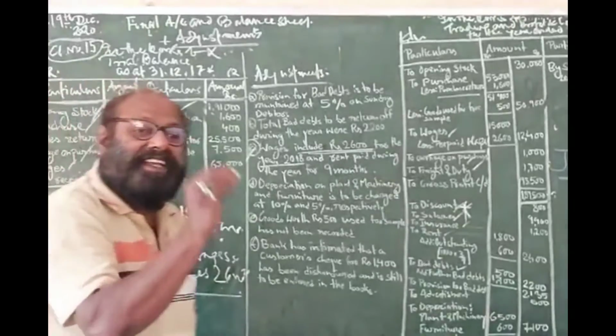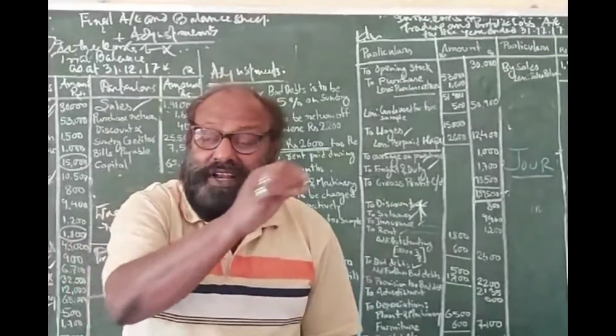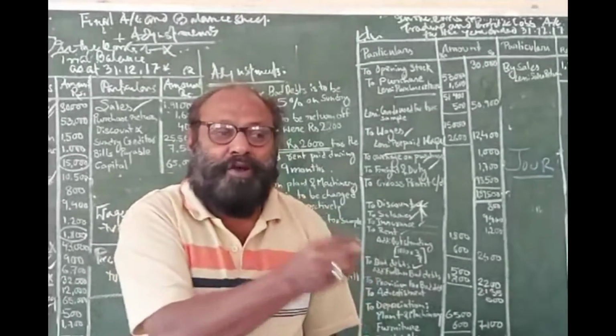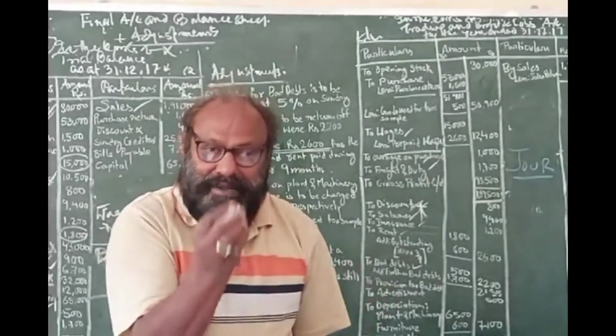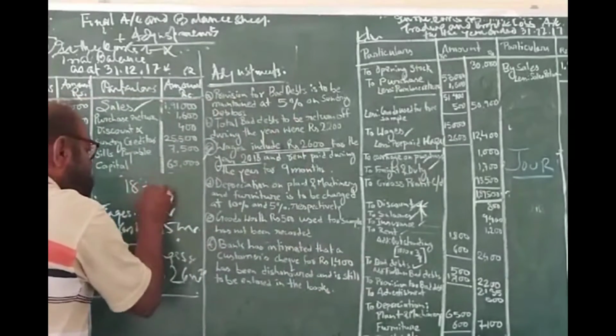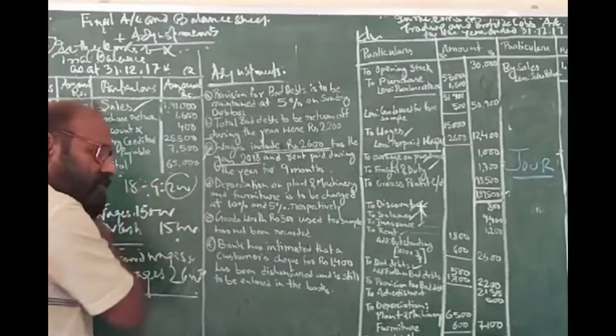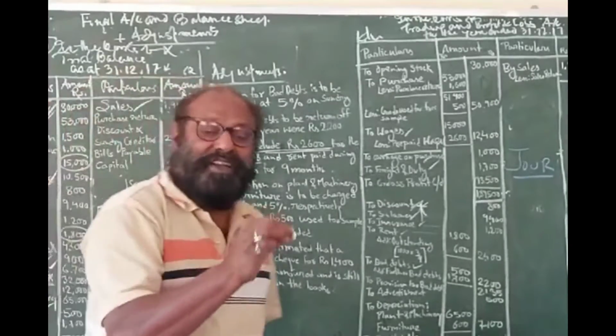This 1,800 is related to this year. But what is the actual amount of rent? I have paid rent for how many months? For 9 months. 1,800 for 9 months means 200 each. 200 each month. So what should be the total rent?